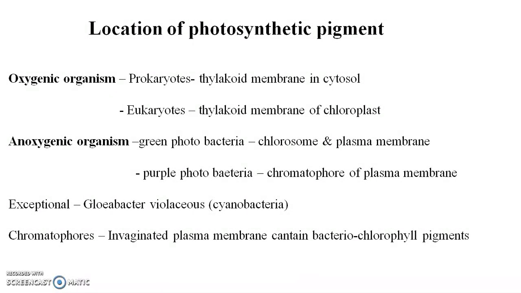Location of photosynthetic pigments. Oxygenic organism which produce the oxygen, that is in prokaryote it is present in the thylakoid membrane in cytosol. In eukaryote it is present in the thylakoid membrane of the chloroplast. And anoxygenic organisms, the organisms which do not produce the oxygen but photosynthesis occurs in them, that is the green photobacteria, chlorosomes and plasma membrane. Purple photobacteria present in the chromatophores of plasma membrane.